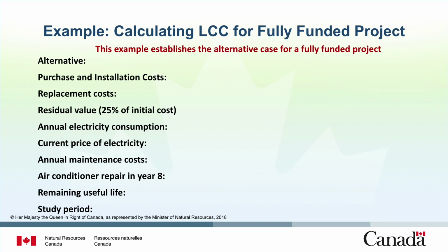Now, let's list the data inputs for the alternative case. The alternative to the base case is to install a heat pump system to replace the old system. Because you are purchasing the equipment and installing it, there will be an initial upfront cost of $2,841.